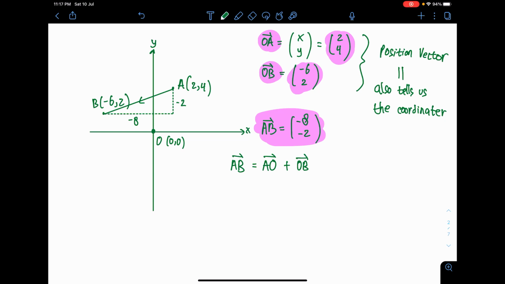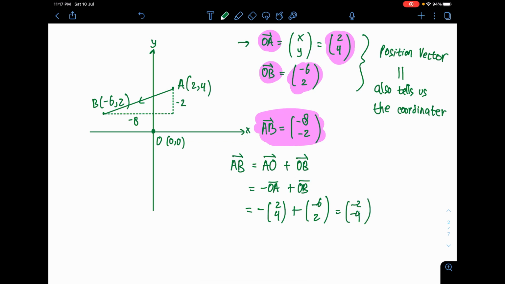So let's find vector AB. First, I need AO. AO is the negative of OA, which we got just now, plus vector OB, which you also had. Negative OA, I just put (-2, -4) plus vector OB. You learn in matrix that if you see a negative sign outside the matrix, you just put the sign inside. Sum them together, you get (-8, -2). And voila, the result is the same thing. This proves that you don't need to draw the diagram every time to get the vector. You can just use the addition formula. It works well.